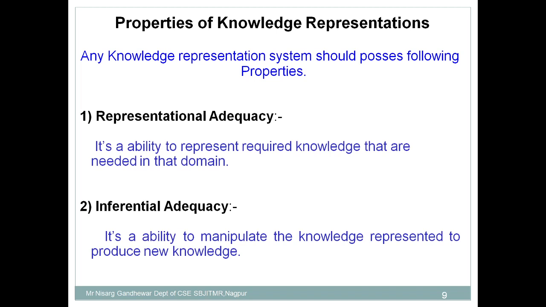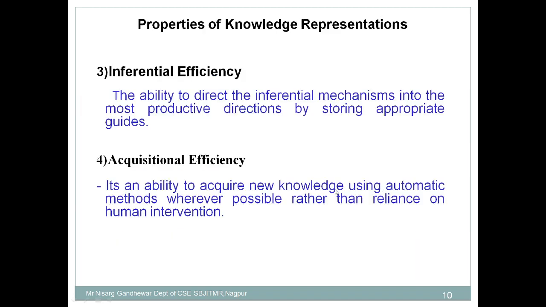That's why we have seen that in most products there is an invention. Just take a simple example: various versions of Windows keep coming, which means they are using their knowledge and updating it to produce new knowledge. So this is important. This is the second property, inferential adequacy. Now the third property is inferential efficiency. What is that?